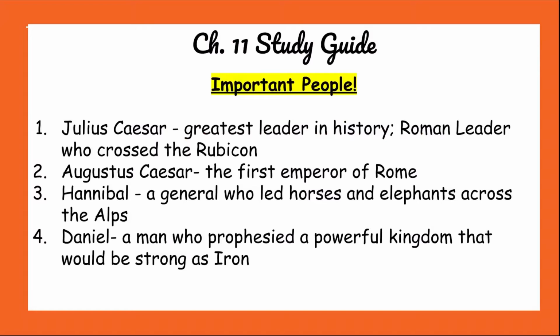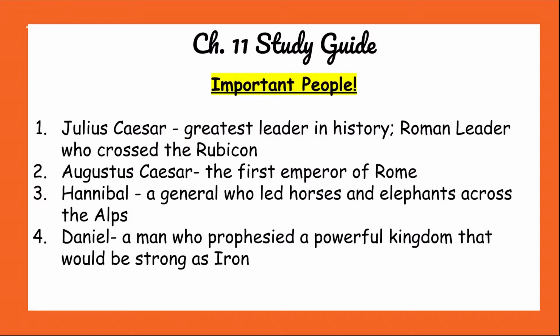Second is his nephew, Augustus Caesar, also, back before he changed his name to Augustus Caesar, Octavian. What we need to know about him was that he was the first emperor of Rome, because remember, when Augustus Caesar took over the throne, it became an empire. It then became the Roman Empire. So he was the first emperor of Rome.